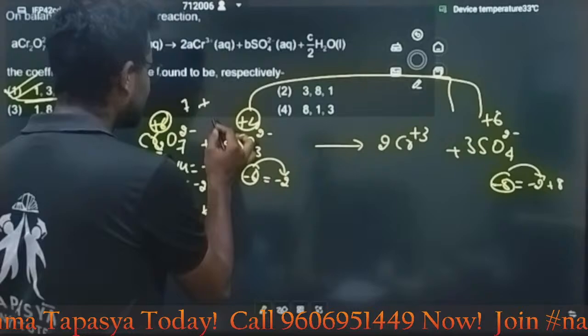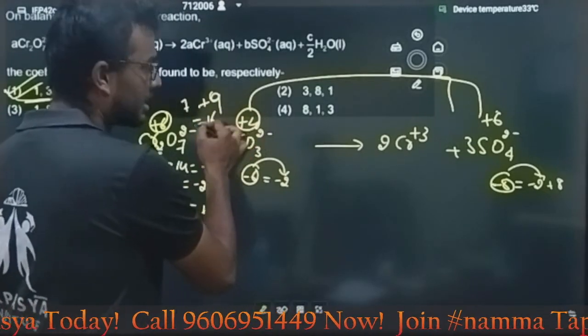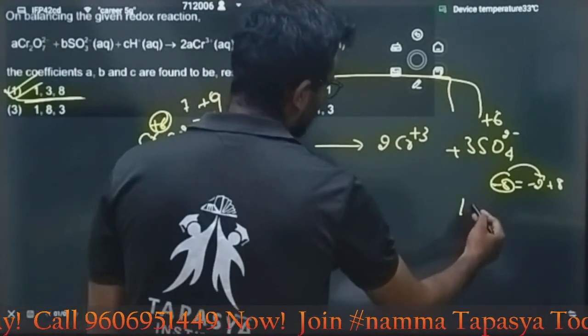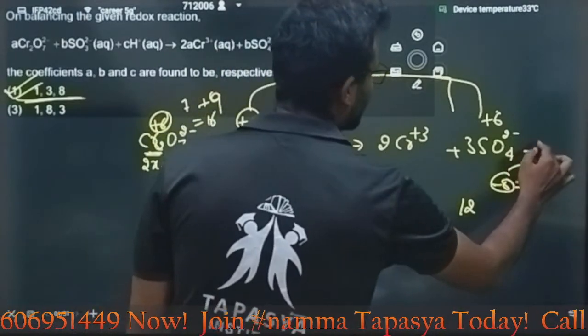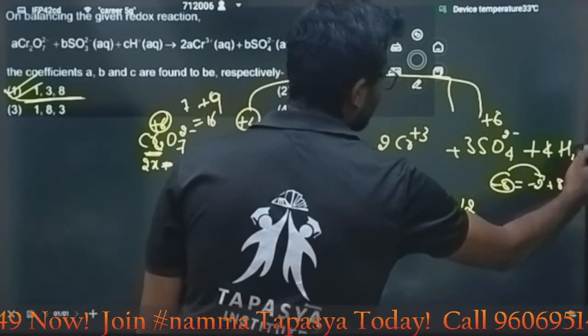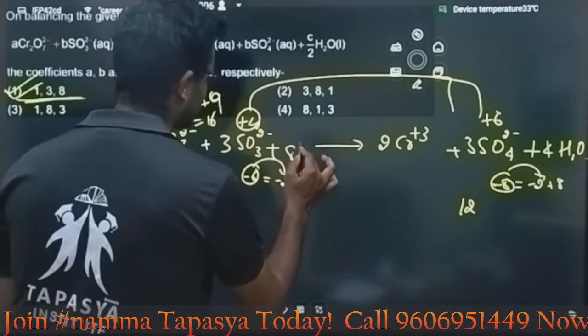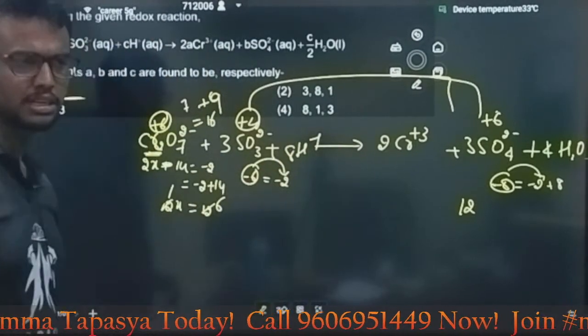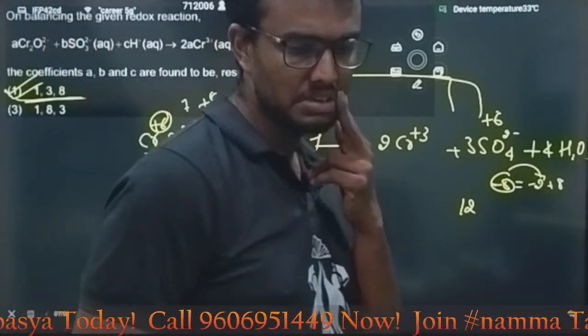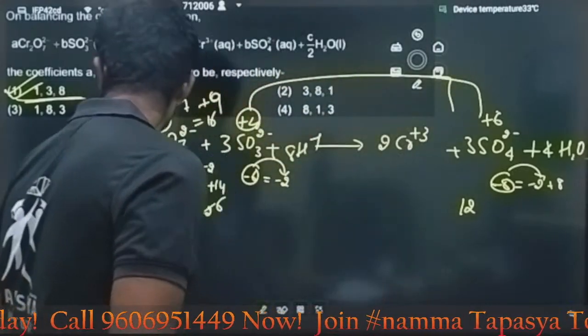7 plus 9 is nothing but 16. Here 3 4s are 12. Still you require 4 H2O plus 8H plus, as they are mentioning. 8H plus. You will get the answer. Very simple.